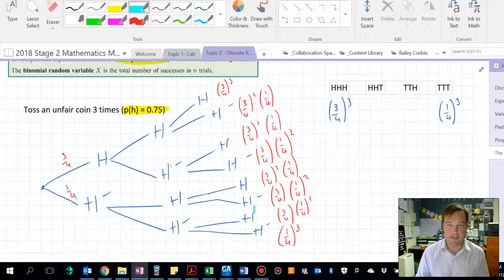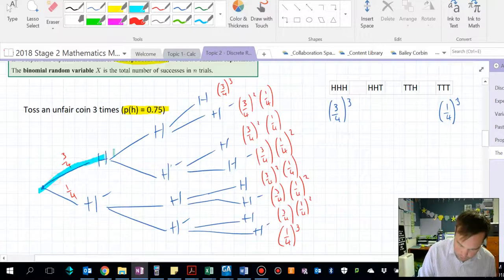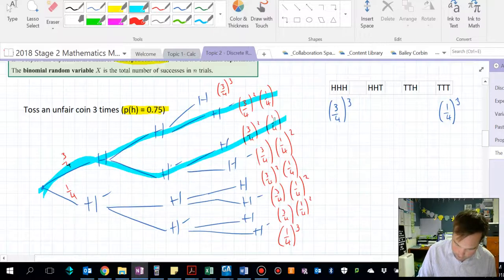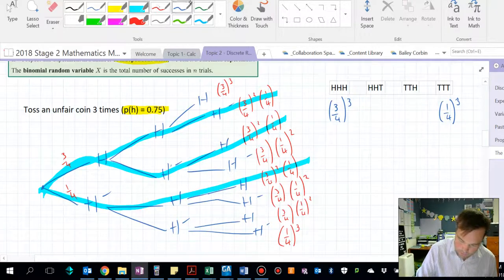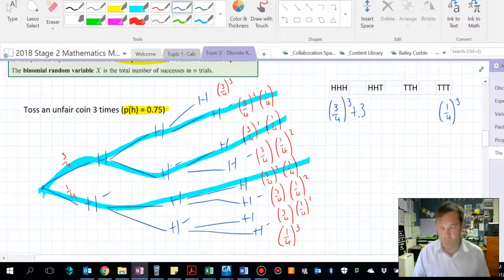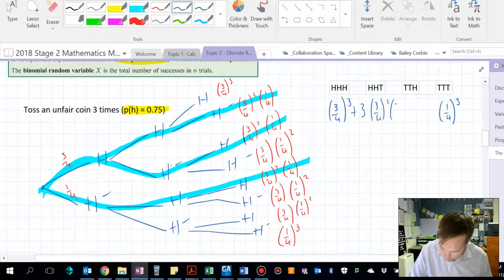And 2 heads and a tail can look like this: head, head, tail; head, tail, head; tail, head, head. So really there are 3 ways of doing this, and each of them, if you notice the blue lines, has 3 on 4 squared, then 1 on 4.